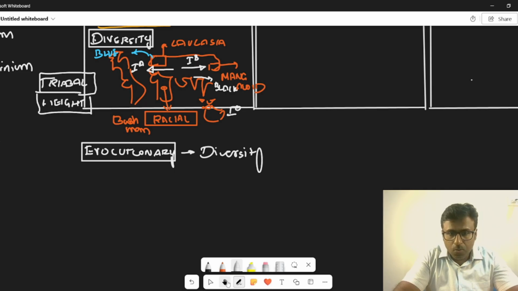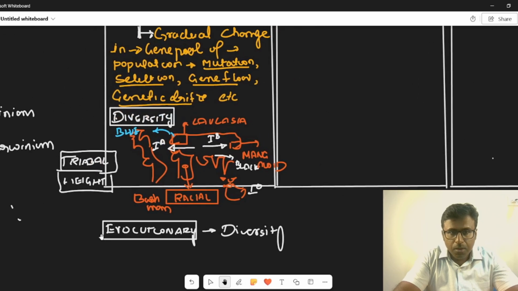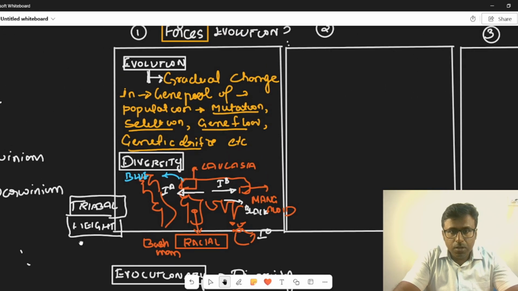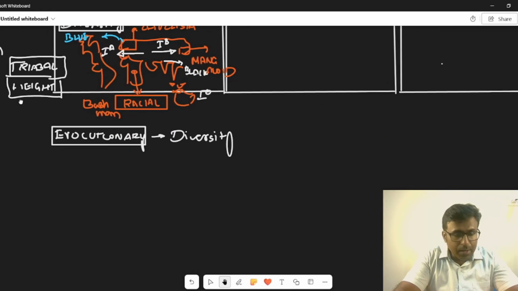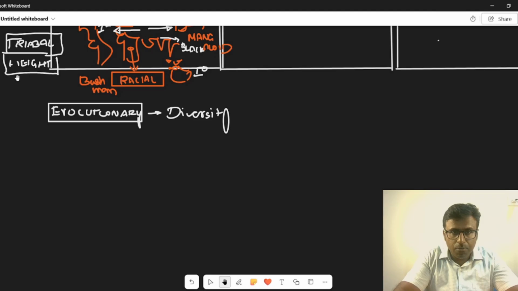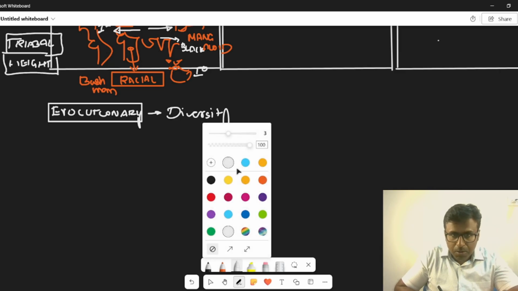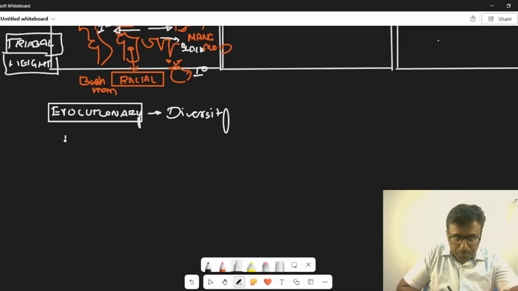Look at it. It is one page where I have written the definition. I have given what diversity is, and then I'm coming to the point of how diversity happens. Look at the way I am representing. So the first point is actually mutation.